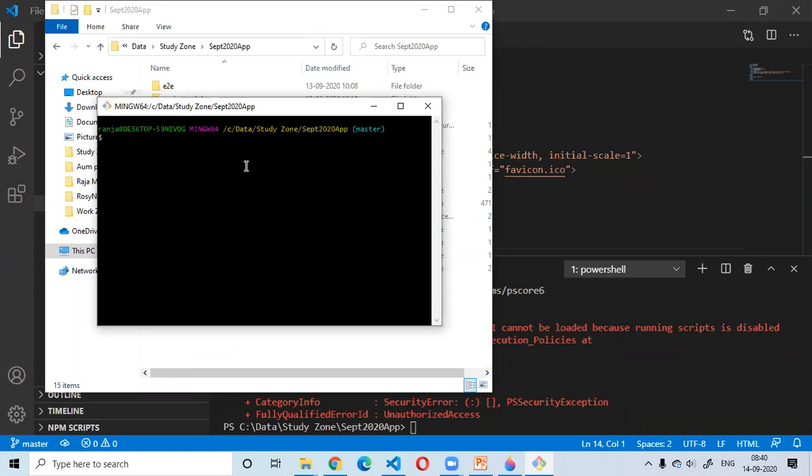Just run ng serve. If you run this command, it is going to compile my application and run it on the default port number 4200. If you want to run it on a different port number, that is also fine. I will explain how to do it.